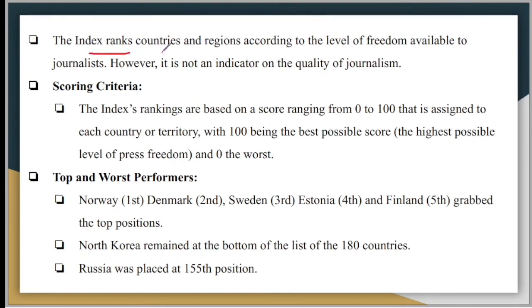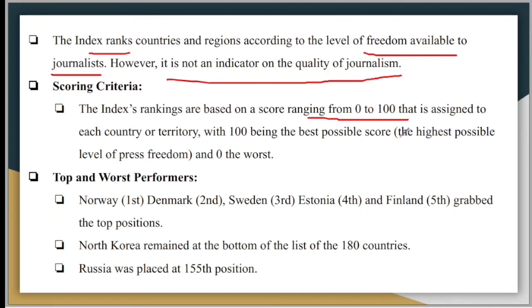This index ranks countries and regions according to the level of freedom available to journalists. However, it is not an indicator of the quality of journalism. You need to understand that it is only about the level of freedom that is available to the journalists. So what is the scoring criteria? The rankings are based on a score ranging from 0 to 100, which is assigned to each country or territory, with 100 being the best possible score, which is also the highest, and 0 being the worst. So that is a normal thing.